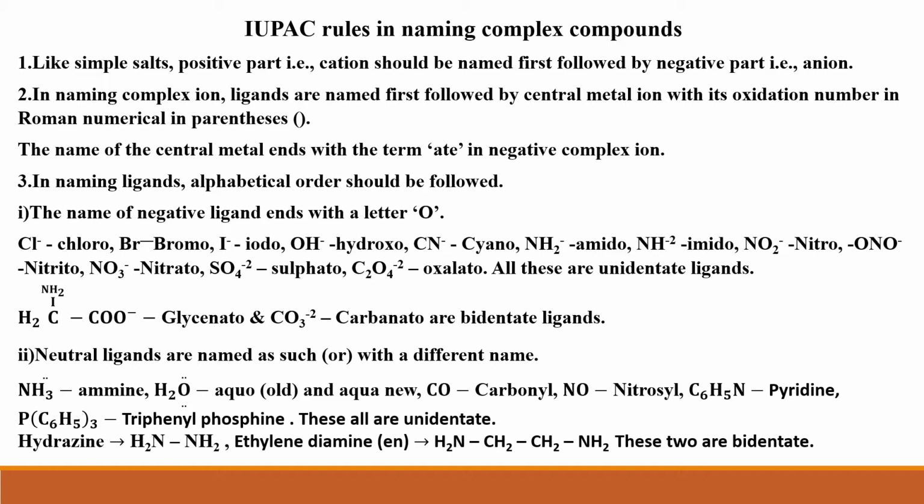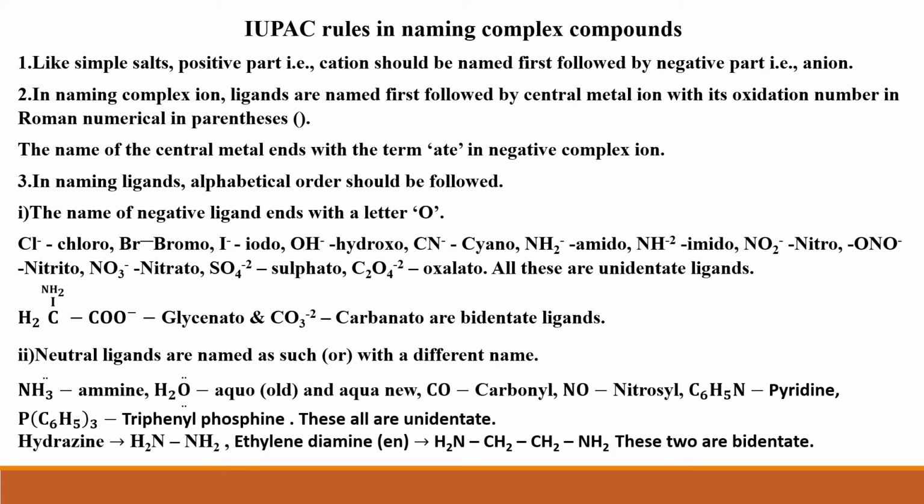Number 1, the name of a negative ligand ends with the letter O. There might be a negative ligand, a neutral ligand, or a positive ligand. When there is a negative ligand, its name should end with the letter O. A few examples are chloro, bromo, iodo, etc. All these are unidentate ligands. What is unidentate? That means it has only one donor atom. There are also bidentate ligands like glycinato, carbonato, etc. Okay students, while naming a negative ligand, its name should end with the letter O.